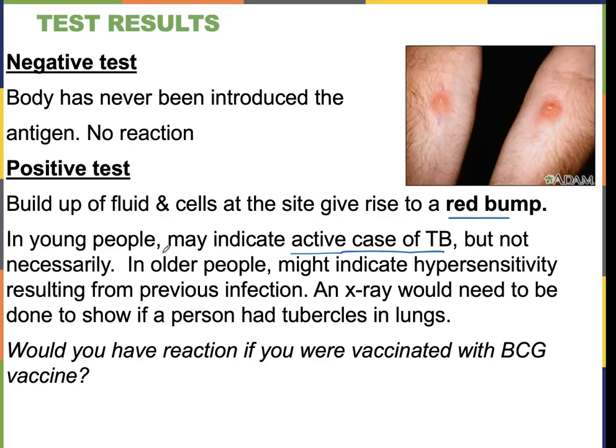So they're saying young people because, if you're infected with tuberculosis and you're young, you probably breathed it in, you got the actual tuberculosis bacteria. In older people, it may indicate just a hypersensitivity from previous infection, right? So basically, we might have an active infection, or maybe your infection's gone, but you have sensitized T cells because you had it a long time ago. So you really need to do an X-ray for anybody that does show up positive for a tuberculosis test or this tuberculin test.